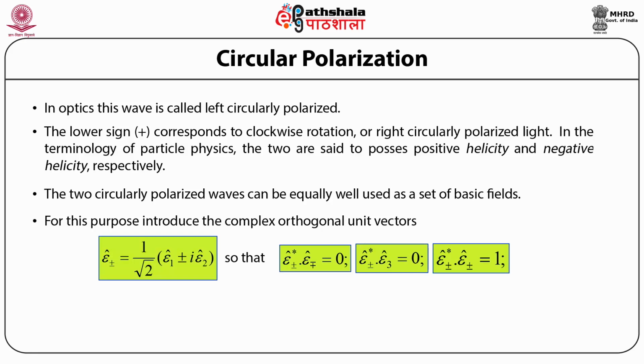Further, ε± cap star dot product with ε3 cap is equal to 0. So basically here ε3 cap denotes the direction of propagation of the wave. Obviously, since the two polarization directions are perpendicular to the direction of propagation of the wave, the dot product gives us 0. Then another term that we can define in terms of these complex orthogonal unit vectors is the dot product of ε± cap star and ε± cap, and this turns out to be equal to 1.